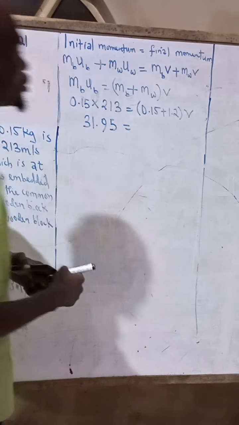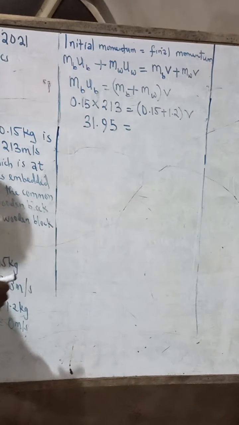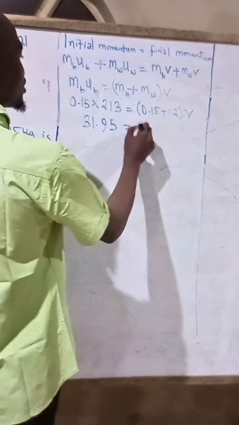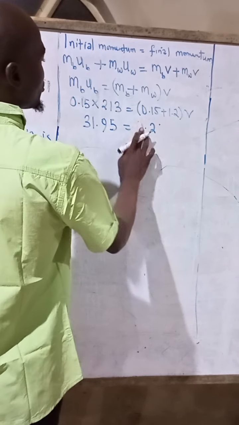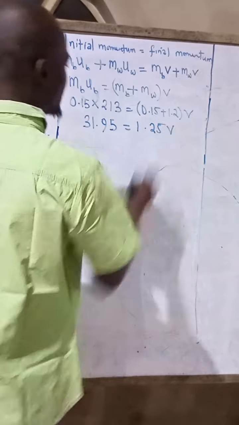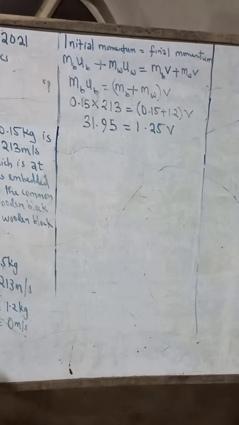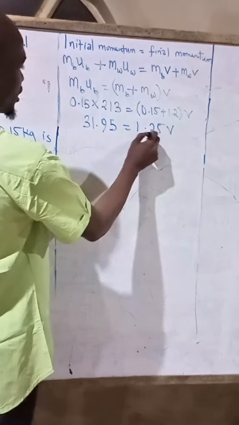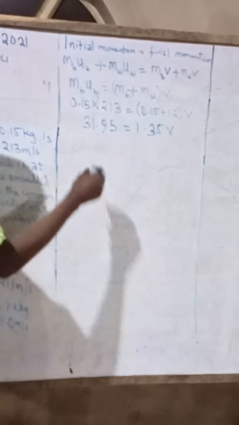That's equal to 0.15 plus 1.2, excuse me, that's 1.35 V. So at the end of the day, we can make V the subject of the formula here.